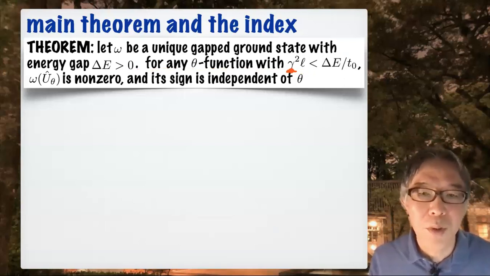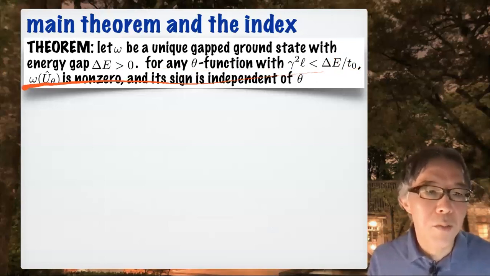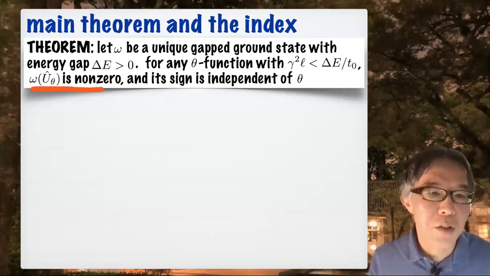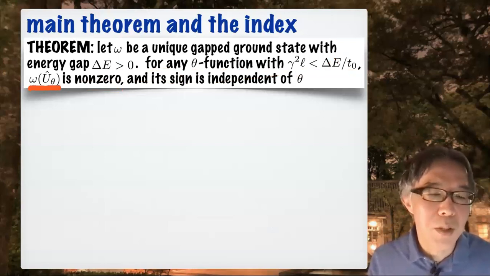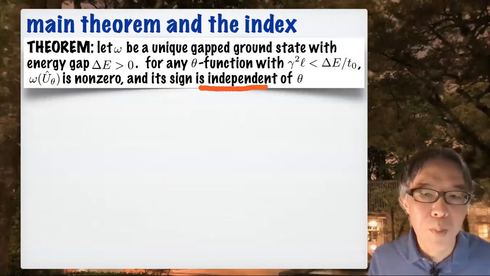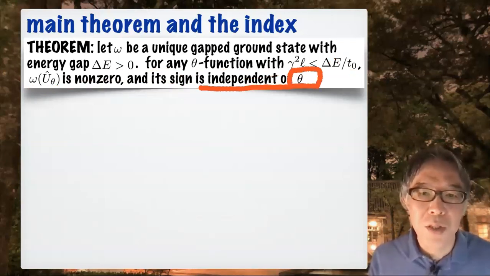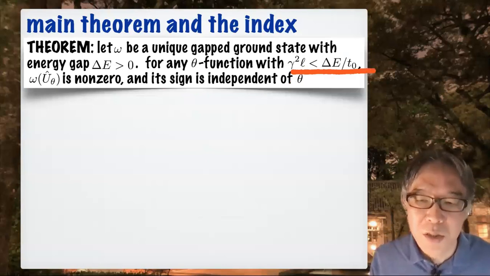So gamma must be very, very small when delta E is small, of course. Anyway, I take any theta function satisfying this condition. Then I claim that this expectation value is non-zero. And moreover, because this is real, I can talk about the sign. The sign of this expectation value is independent of the choice of this theta function satisfying this condition.